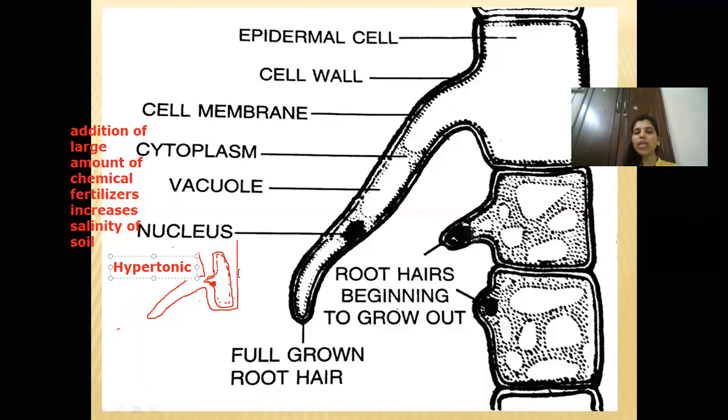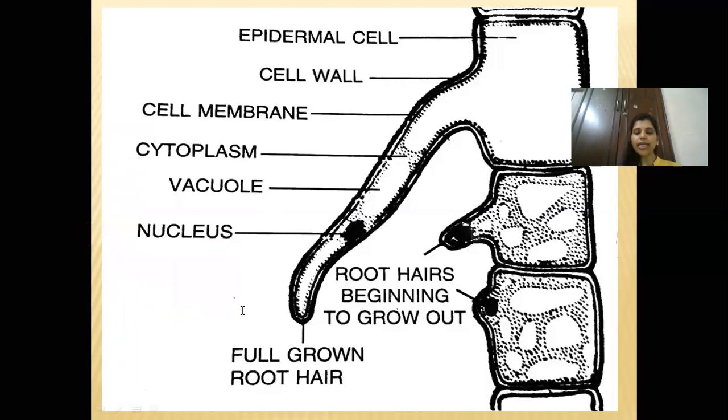So the root hair will shrink, and this is how your diagram will look. This type of question is asked. That's why you will be drawing this diagram which is shown on this slide. And you will be writing that when the soil becomes hypertonic, how will this root hair look? So you have to draw this diagram, children, with all the labeling, vacuole, nucleus, and everything. The nucleus has shifted over here. The cell wall will remain intact. Okay, now we go to the next part.